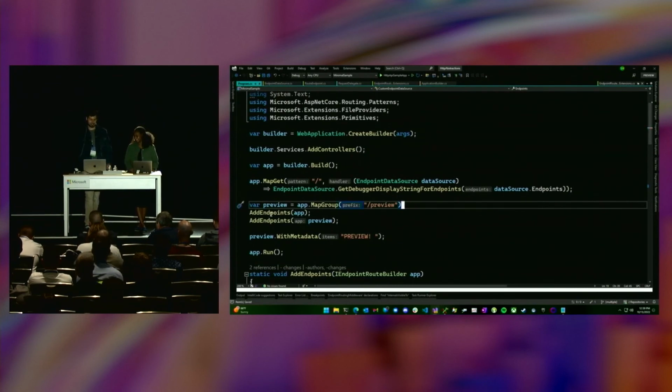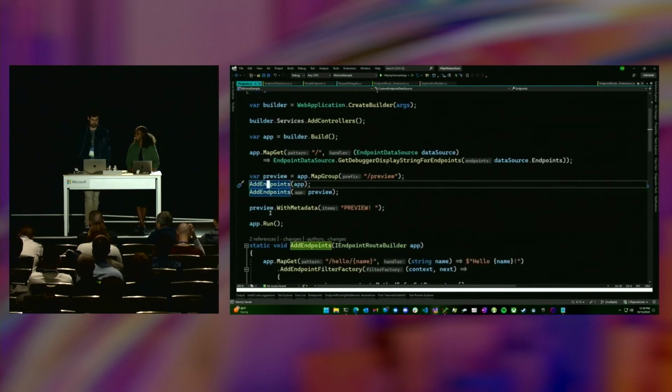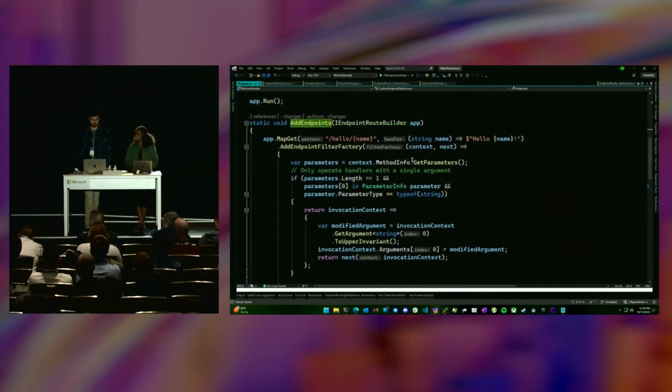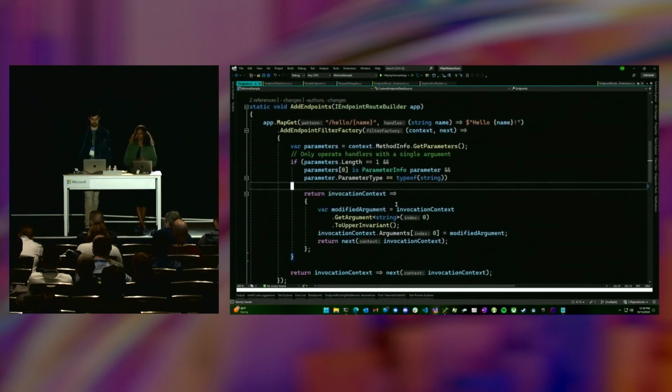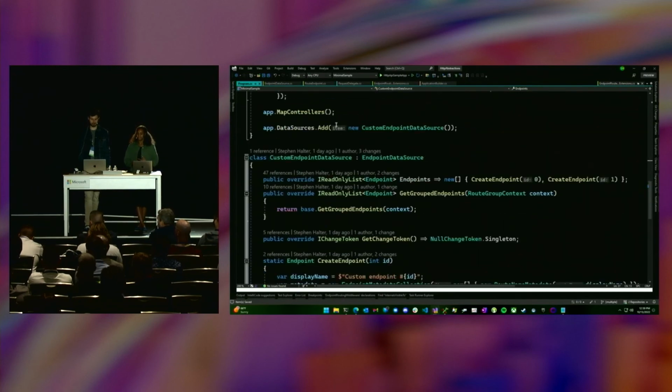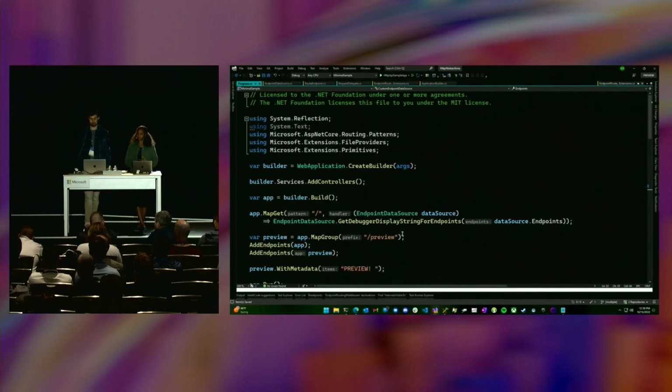Yeah. So this is just using the extract a method feature that we were looking at earlier. This has the filter factory that Sophie was working on. We added a buy controller. There's that data source we had earlier. Another thing that I wanted to point out at the beginning, but I was already tough for time, is that endpoint data source is a service. So there's a composite endpoint data source that basically does a select many on all the data sources you add and adds the endpoints, and then you can see them all.